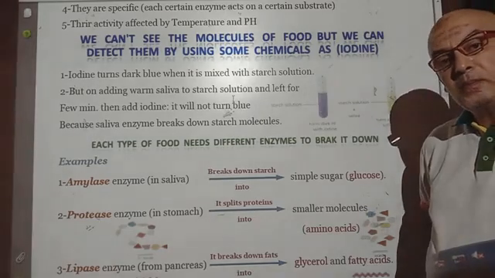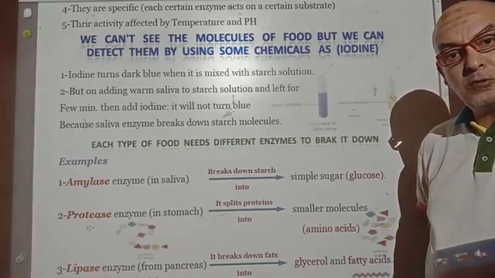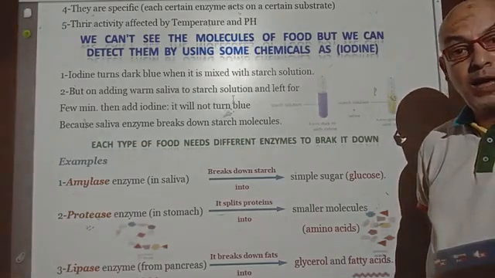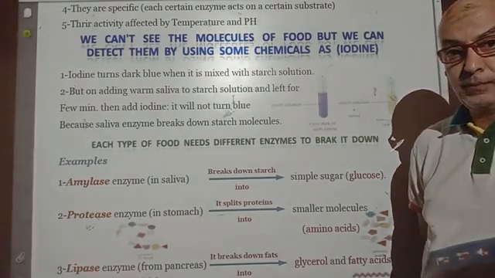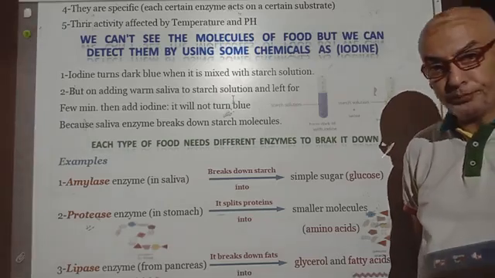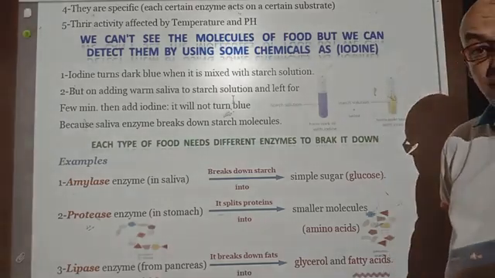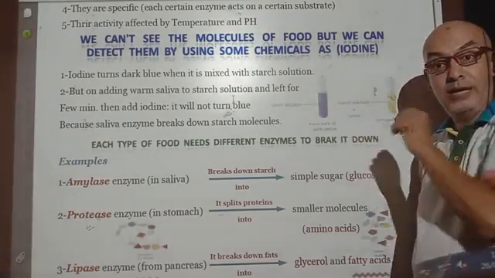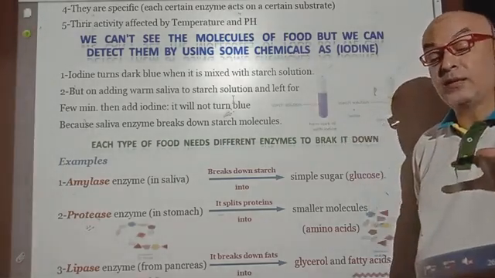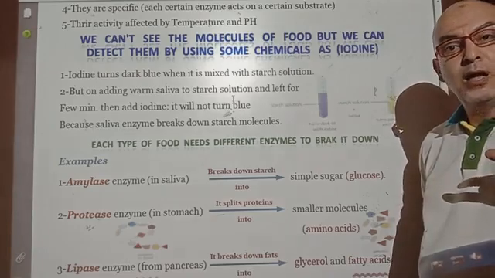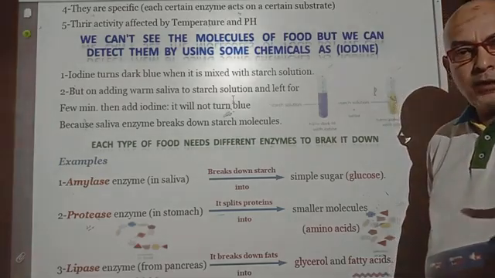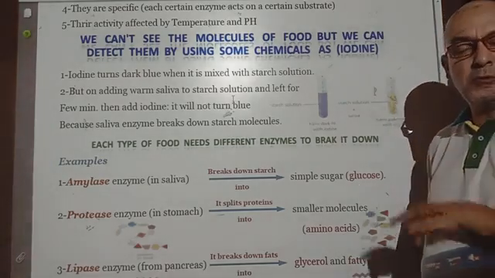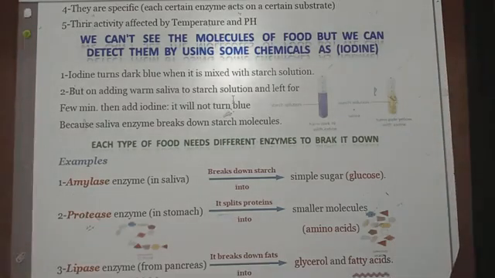If you put some starch in a test tube containing water and shake it very hard to form a starch solution, then on adding drops of iodine solution inside the test tube that contains starch solution, what will happen? You can observe that the color of the starch solution changes from transparent to dark blue.